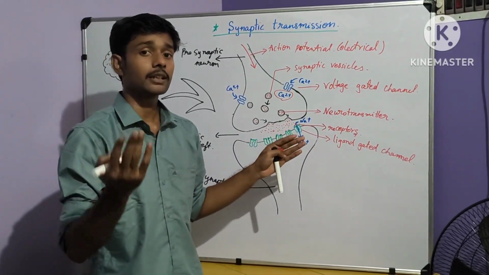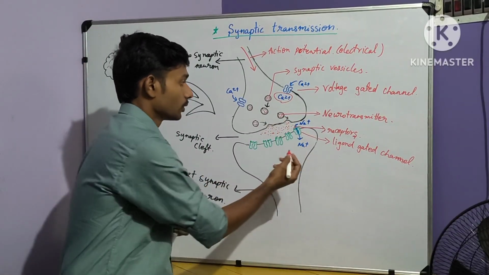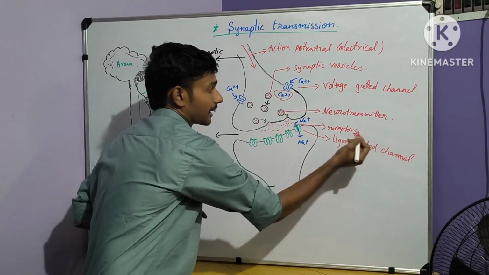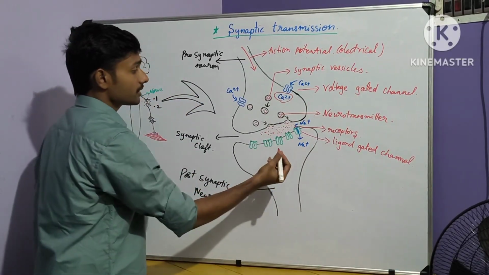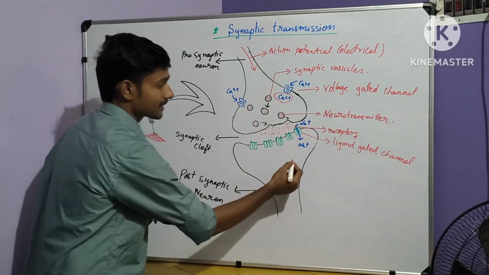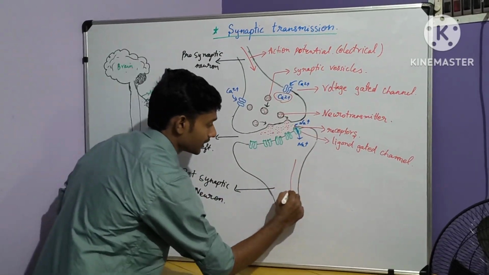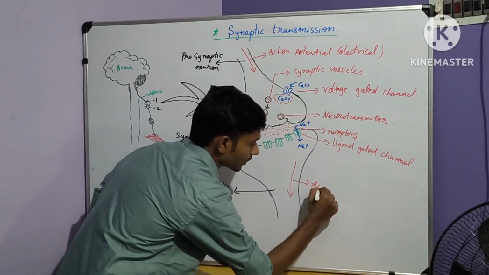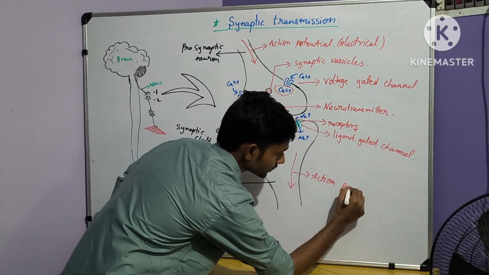But when excitatory neurotransmitters attach to this ligand gated channel receptor, it allows sodium to enter inside. Due to this entering of sodium inside the postsynaptic neuron, an action potential is created in this postsynaptic neuron.